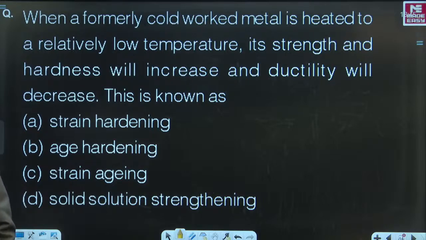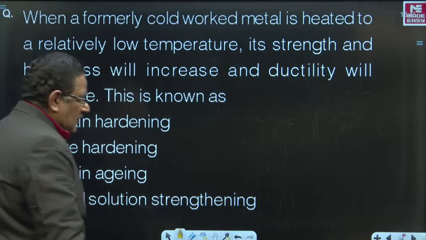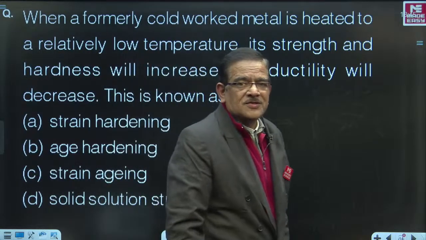Many people are giving B, A. All are giving choice A. Beta, choice A is strain hardening. Please, those of you, this is not so easy a question.